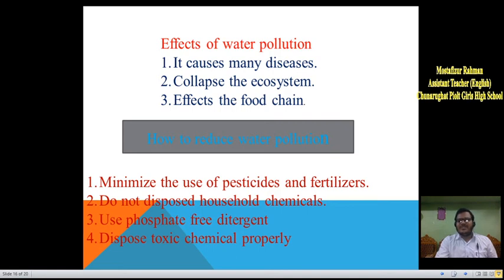How can we reduce water pollution? Minimize the use of pesticides and fertilizer. We should use organic fertilizer. Do not dispose of household chemicals in water. Use phosphate-free detergent. Dispose of toxic chemicals properly. In this way, we can reduce water pollution.